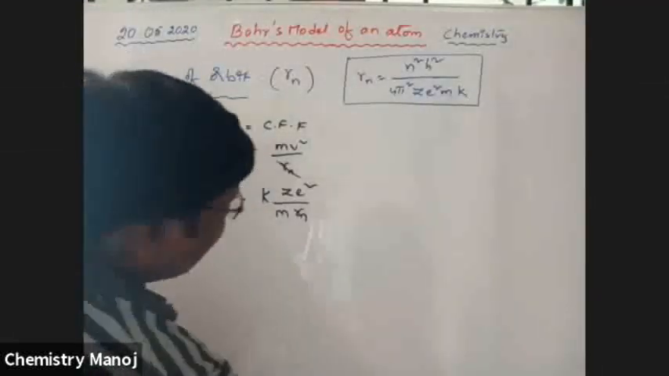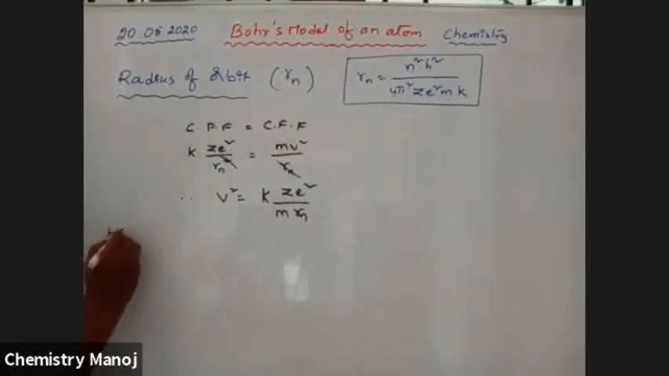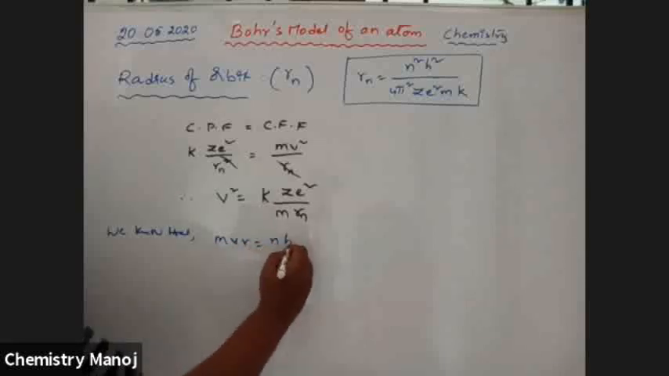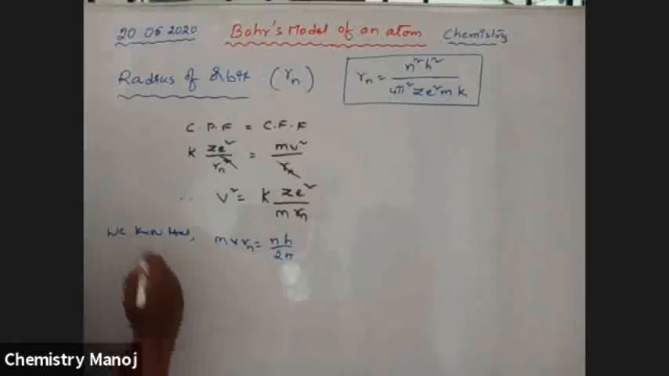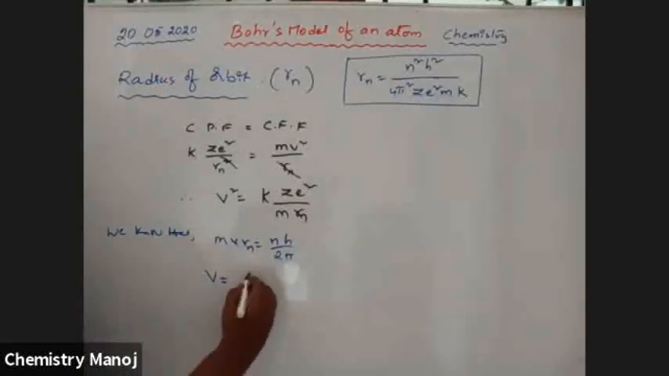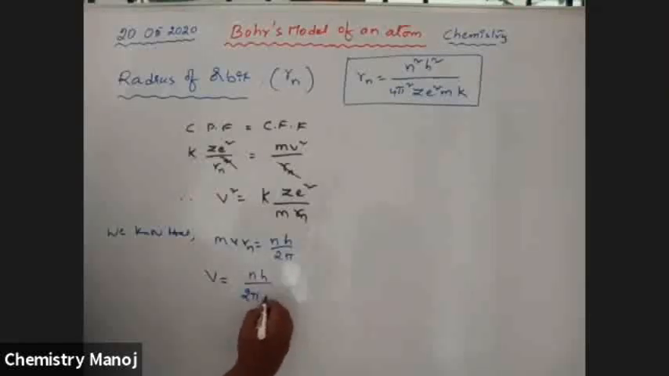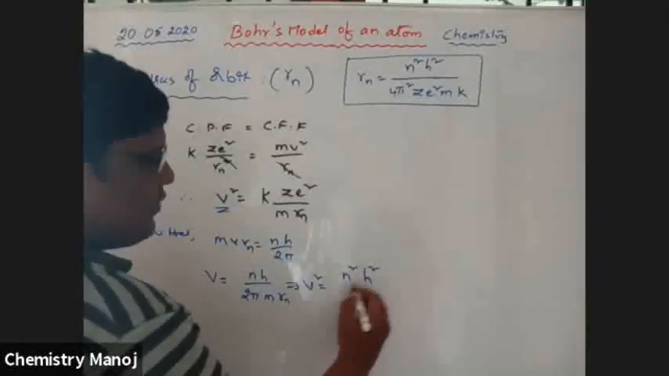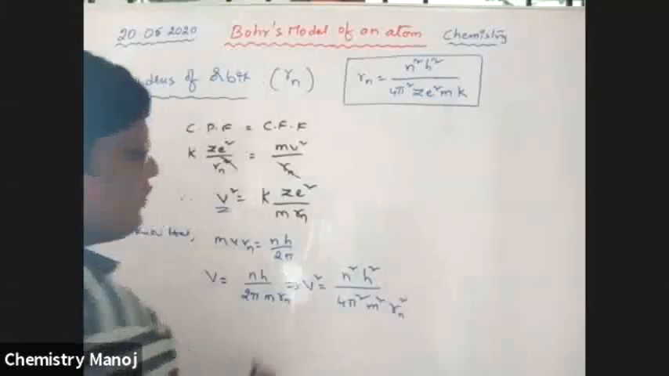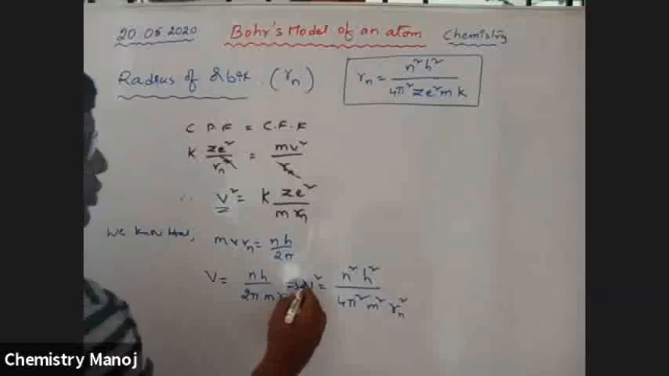From Bohr's quantum condition, we know that mvr is equal to n h by 2 pi, where r is the radius of the nth orbit. From this, v is equal to n h by 2 pi m r. But we want v square. That implies v square is equal to n square h square by 4 pi square m square r n whole square. Now substitute this v square value here.